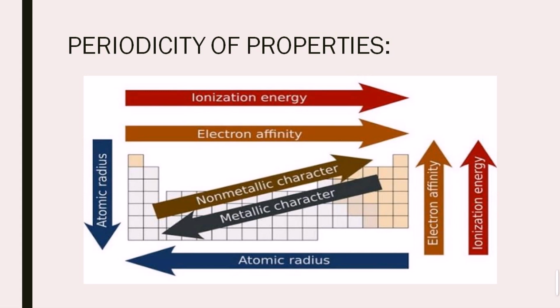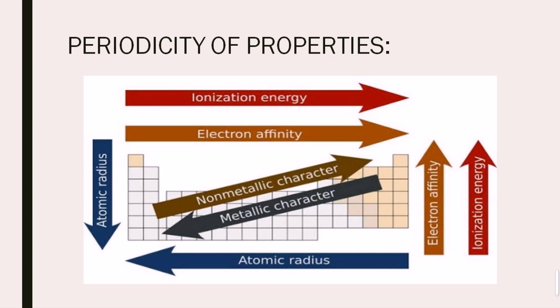We can learn this as in the center of the picture. Here is the periodic table, in which the elements are placed according to their increasing order of atomic mass, and there are a few properties that describe their periodicity in the periodic table: ionization energy, electron affinity, electronegativity, shielding effect, atomic size and the atomic radius of the atoms. These are related to the periodicity of the periodic table. In this lecture, we are learning about the properties of periodicity that describe their uniqueness from the other properties of the periodic table.